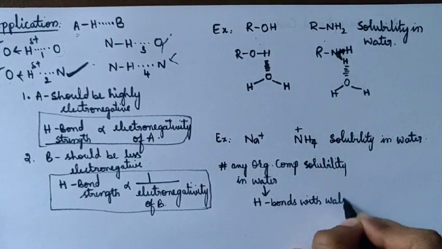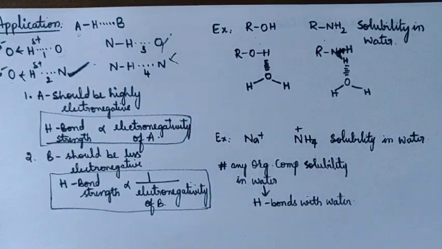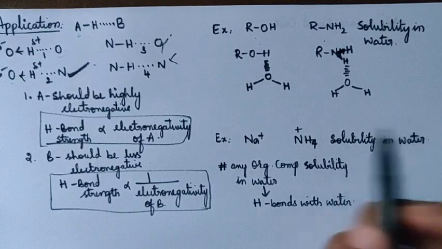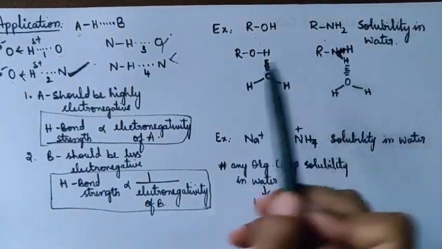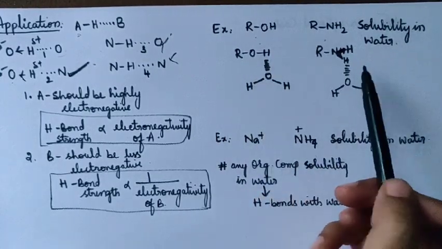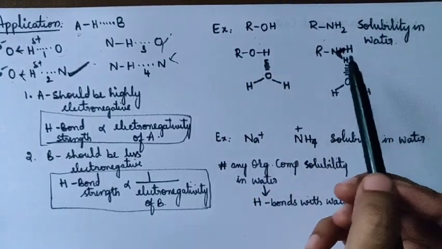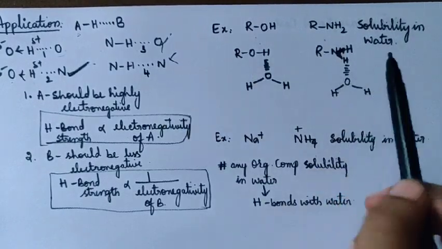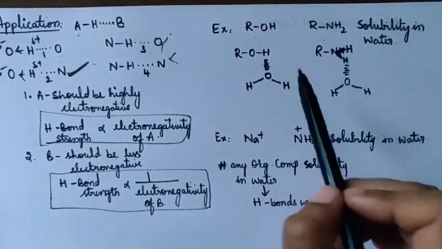It should form hydrogen bonds with water. You can observe that both are forming hydrogen bonds with water. Even your alcohols as well as your amines form hydrogen bonds. Hence, they are soluble in water. That is, alcohols are soluble in water. Even your amines are soluble in water.